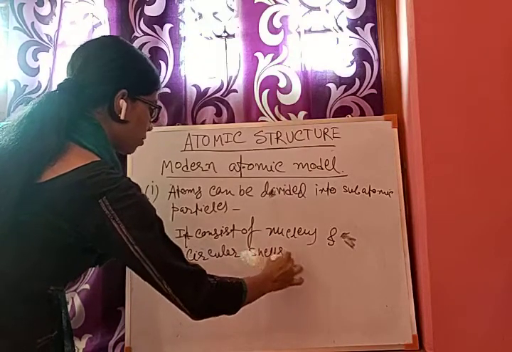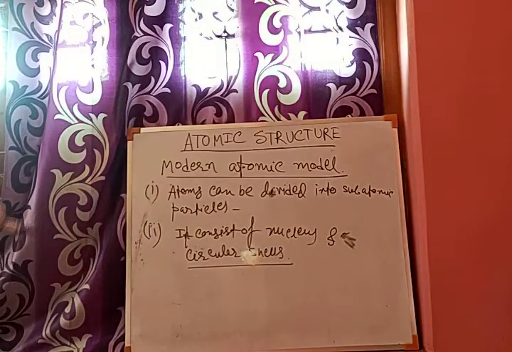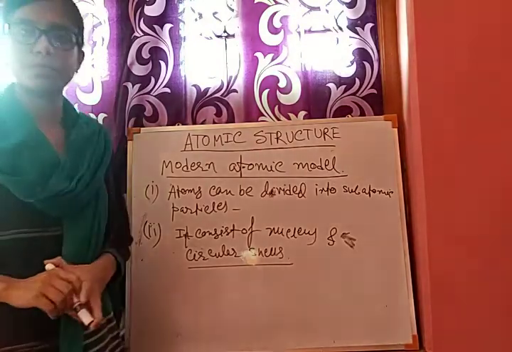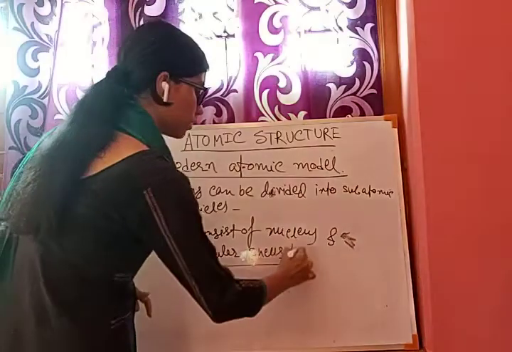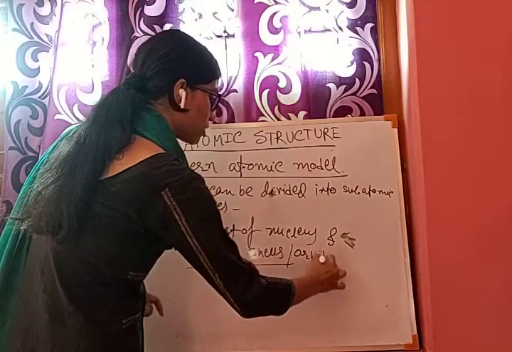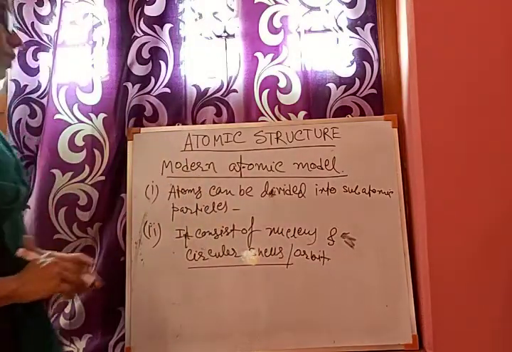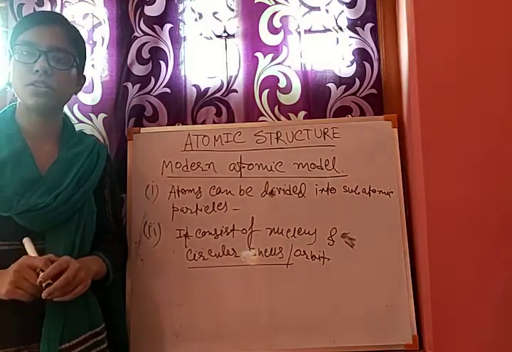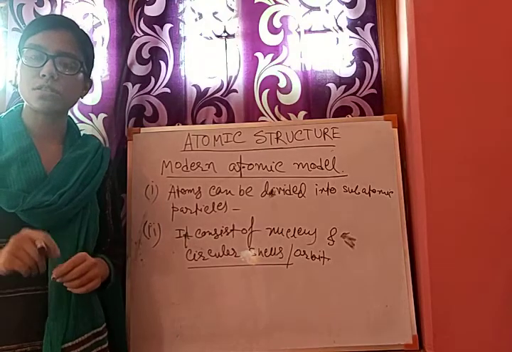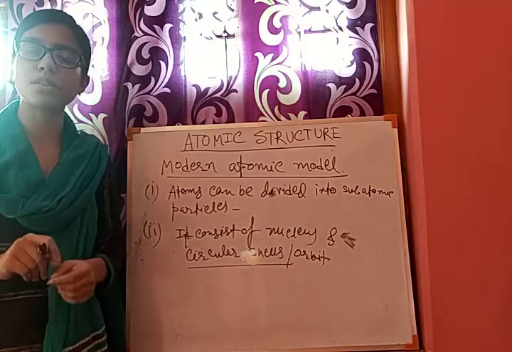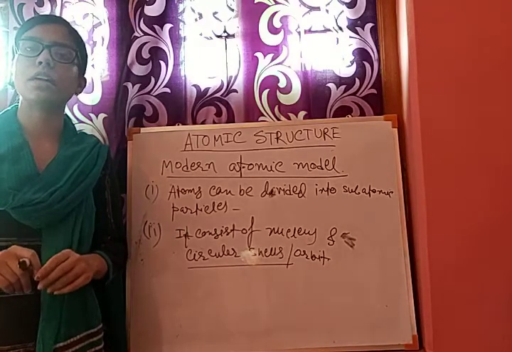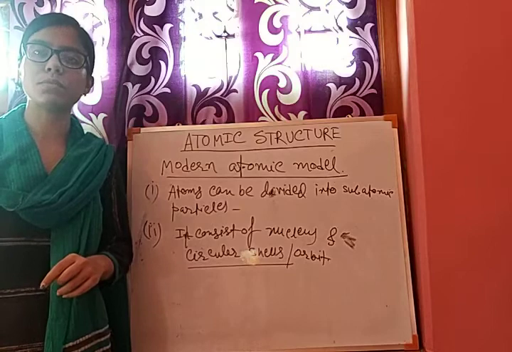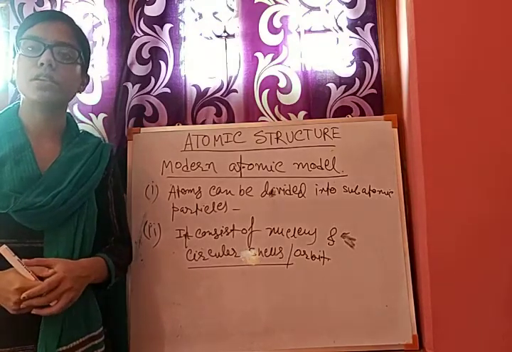In the circular shells, the electrons are rotating. Each circular shell, or orbit, contains a definite amount of energy. The orbit that is closest to the nucleus has the lowest amount of energy, and as the orbit goes at a greater distance from the nucleus, the amount of energy increases.